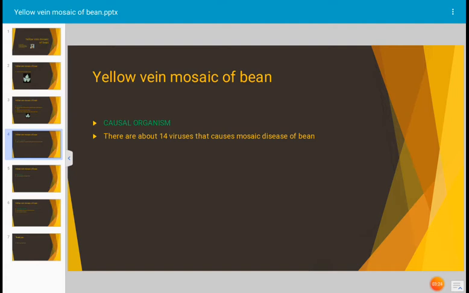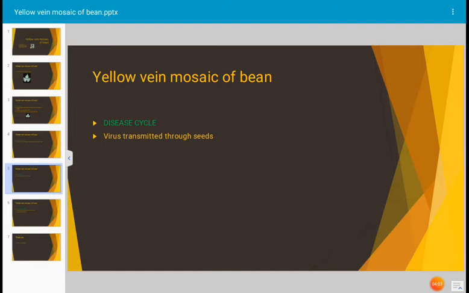This Phaseolus virus is a potyvirus. It is a single flexuous rod shaped particle which is 750 nanometer long and 12 nanometer in diameter. And this virus has a single highly coiled RNA and protein subunits. This is the structure of this Phaseolus virus, which is very common and it causes mosaic disease of the bean. And how is the disease cycle, how does it spread from one plant to another and how is it retained in the soil or wherever it is retained?